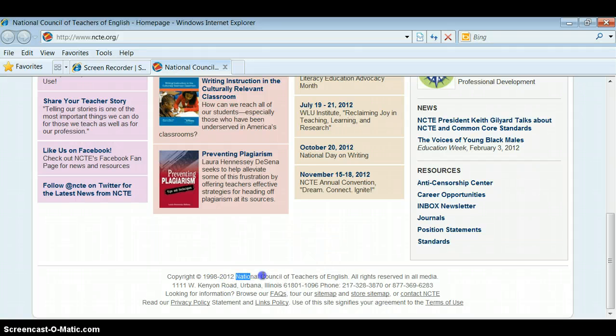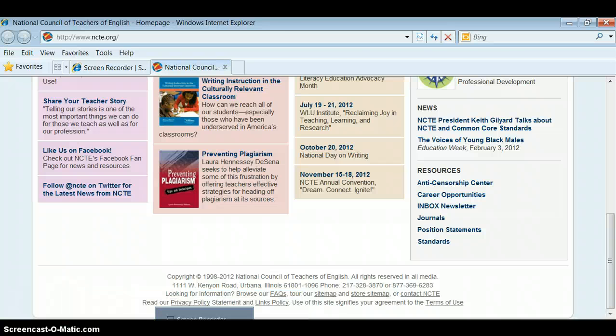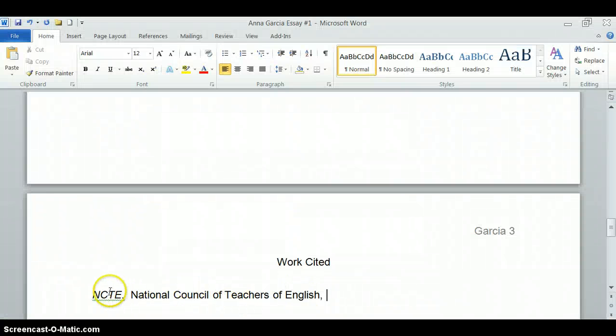The sponsoring people, the people who pay for this and who update it, is National Council of Teachers of English. If you're doing something like the CDC, that is the United States government, and that's what you would put. So let's go back to our Word document here. So NCTE is the website name, and it's in italics. Everything else is plain.